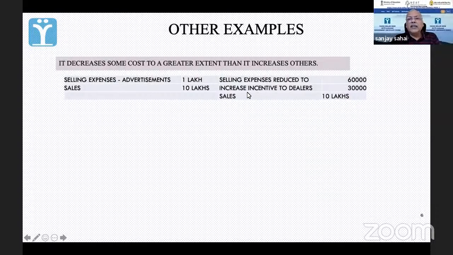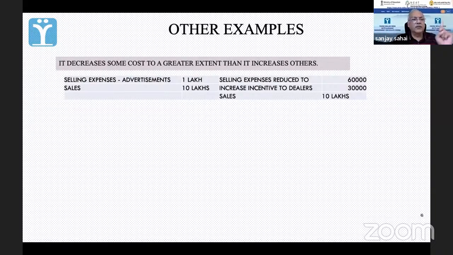ये खर्च हम करते नहीं थे, डीलर कमीशन हम देते नहीं थे. Now I am giving a commission to dealers and I say that okay, I'll give you a commission of 30,000. ये मेरा खर्च हो. That means 40,000 की कमी हो गई advertising expenses में. So some cost has been decreased, और जो additional cost आया वो उससे कम. 40,000 मैंने कम कर दिया, 30,000 उसमें से डीलर कमीशन को दे दिया.